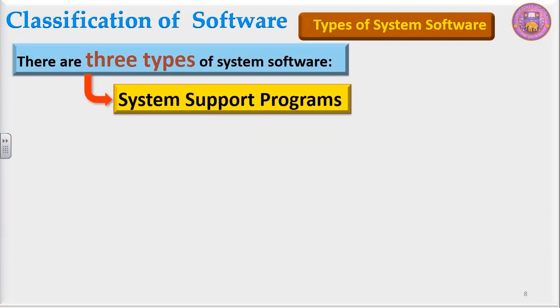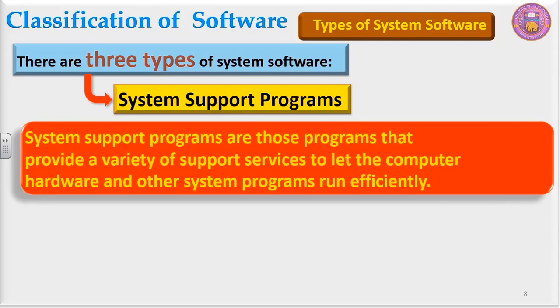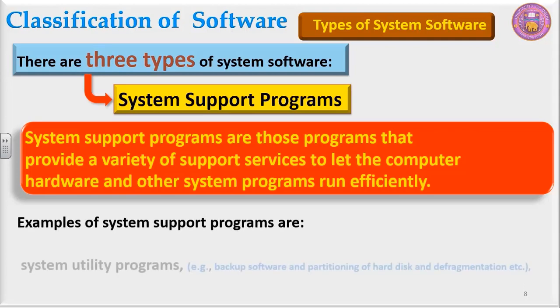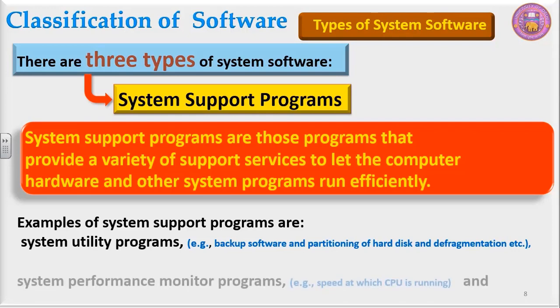The second one, system support programs. System support programs are those programs that provide a variety of support services to let the computer hardware and other system programs run efficiently. So these are the programs which assist in running the computer programs. Examples of system support programs are system utility programs, for example, backup software and partitioning of hard disk and defragmentation, etc. All these are examples of system utility programs.